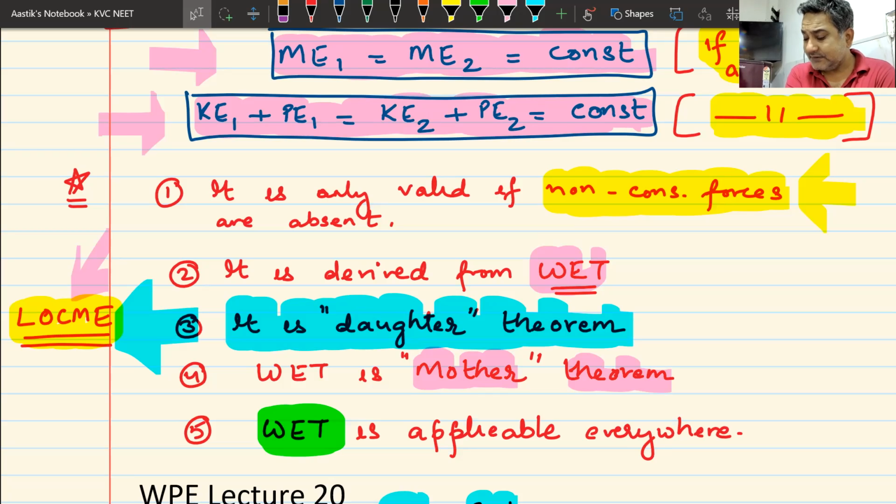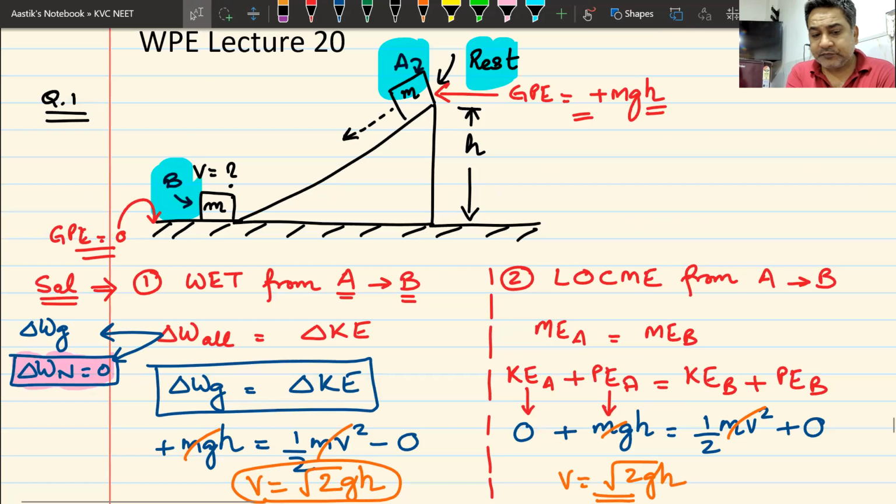In various cases, and we had seen that the same question that can be done with work energy theorem can also be done with law of conservation of mechanical energy. We had seen that the work energy theorem is the mother theorem that is applicable everywhere wherever you have forces acting, whether they are conservative or non-conservative. You can always apply work energy theorem. But if there are only conservative forces present, you can also solve the question using law of conservation of mechanical energy. Do we understand this, everyone?